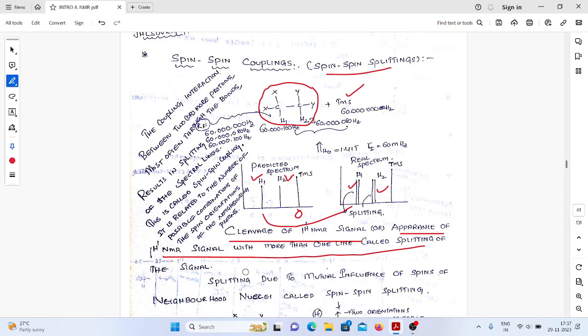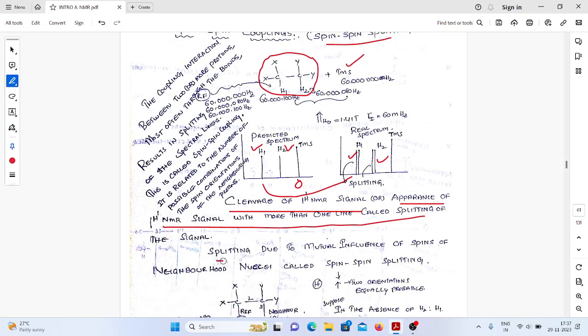Okay. So why is the splitting possible? What is the reason for the splitting? The splitting is due to the mutual influence of the spins of the neighboring nuclei, which is commonly called spin-spin splitting or spin-spin coupling.